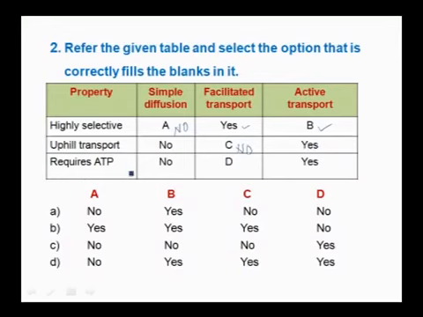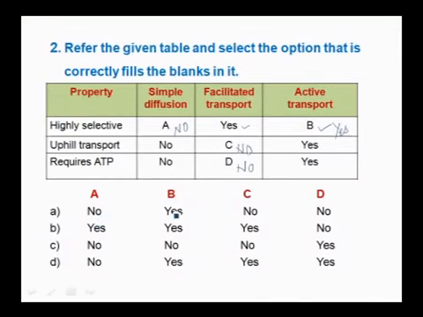Requires ATP for simple diffusion, no. For facilitated transport, whether ATP is required? No. Whether ATP is required for active transport? Yes, and this is also yes. So, you just check here.